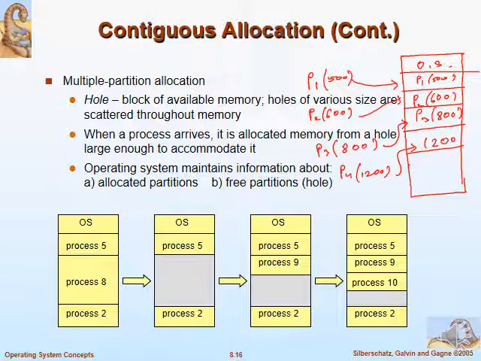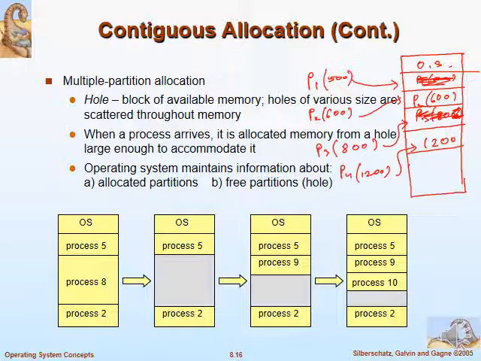Now the situation is all the processes may not finish at the same time. For example, this process gets finished, so this space, that 500 KB, will be freed. After some time, this process is also finished. So another space of 800 KB is free.